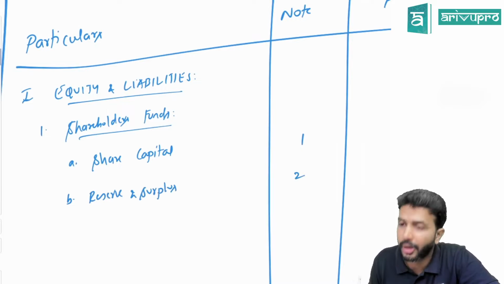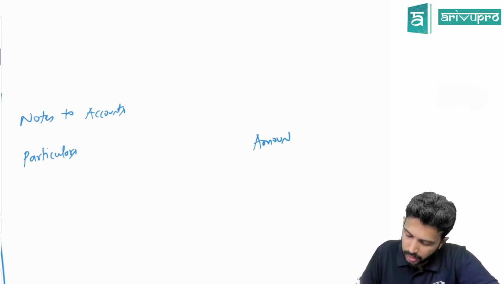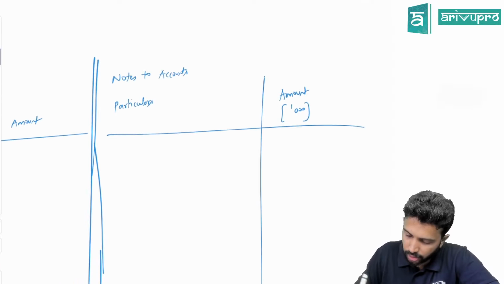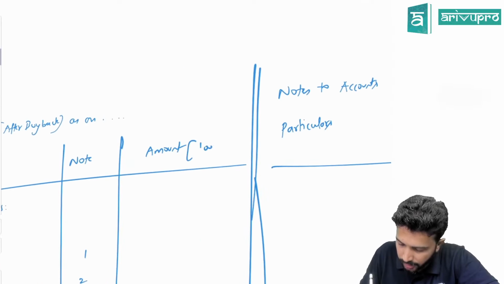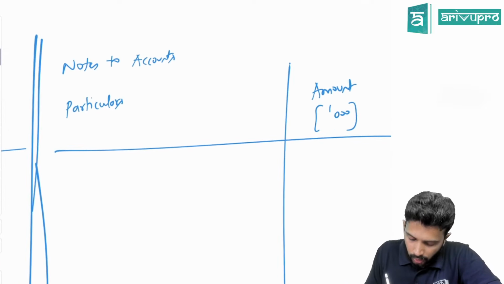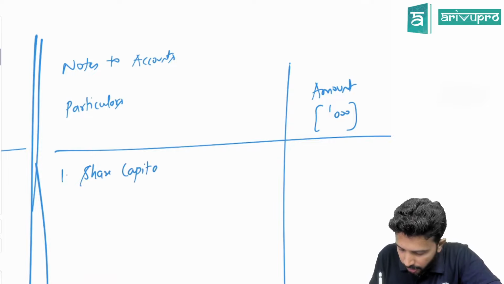So here we will write notes to accounts. That is particulars, amount. Again, all the amounts are in thousands. So always give a disclosure of that. All the numbers are in thousands. Okay, note number 1, we're preparing for share capital.